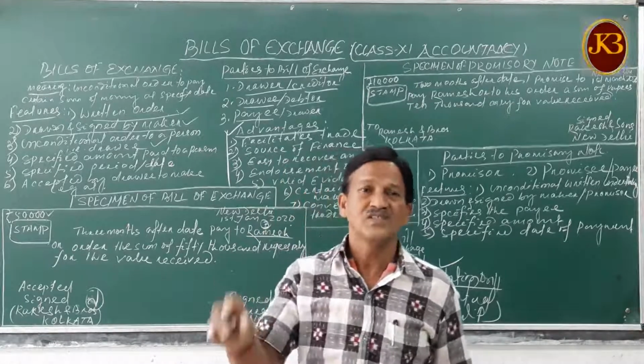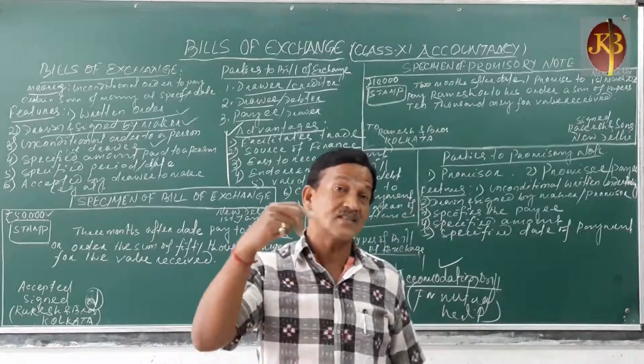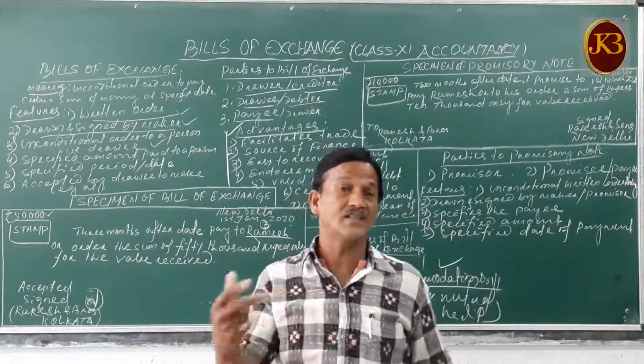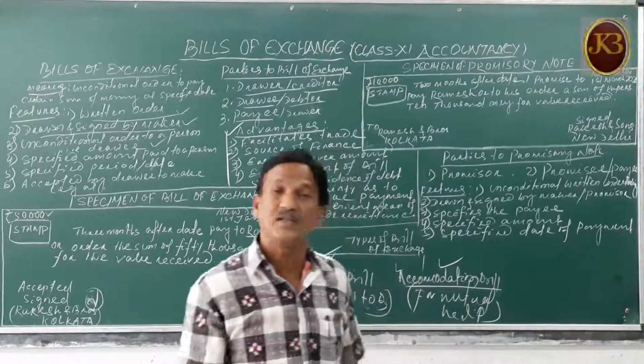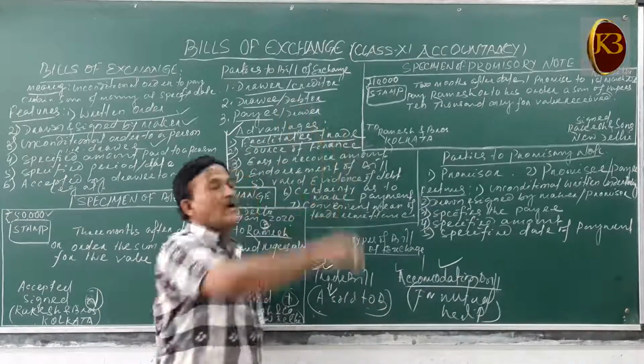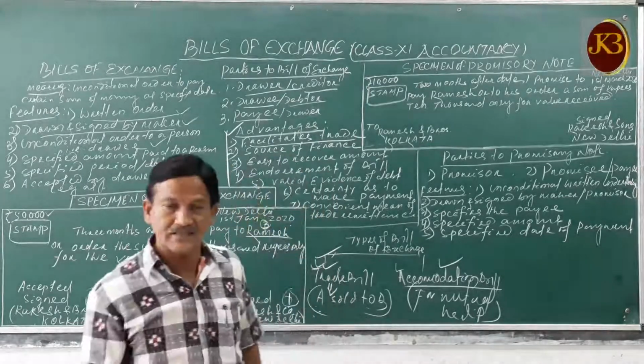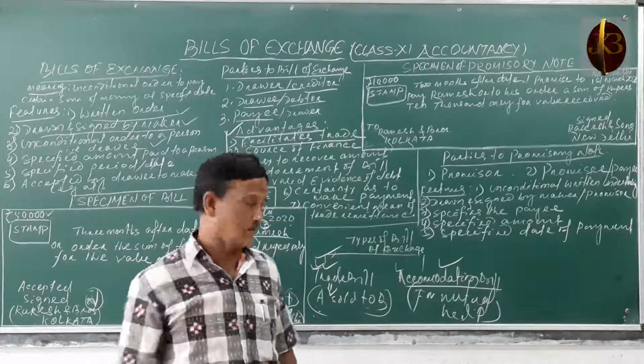If there is some valid document, some certain evidence, then certainly they will give you. So bill of exchange facilitates buying and selling of goods and services on credit transactions, not for cash transactions.